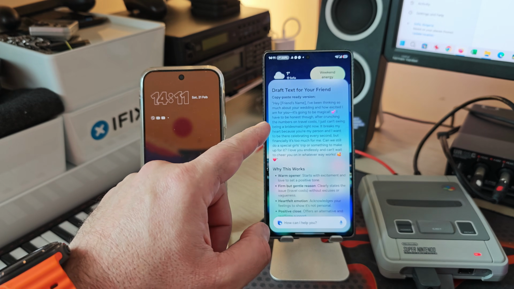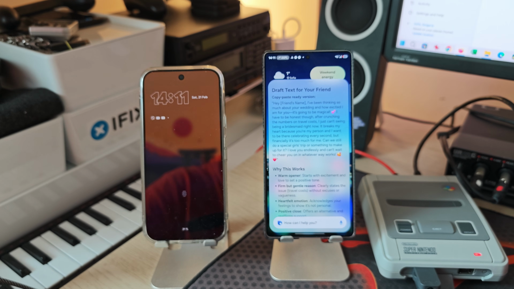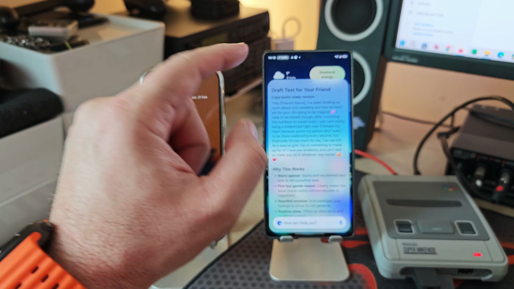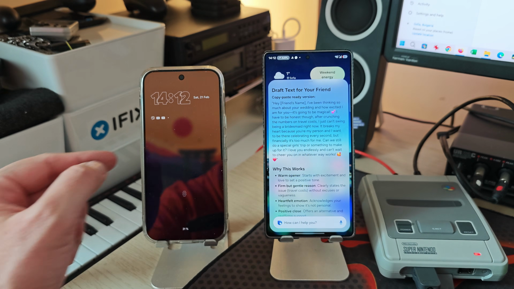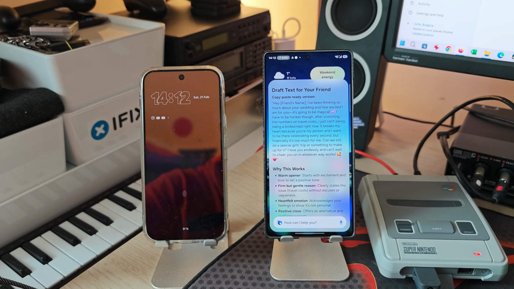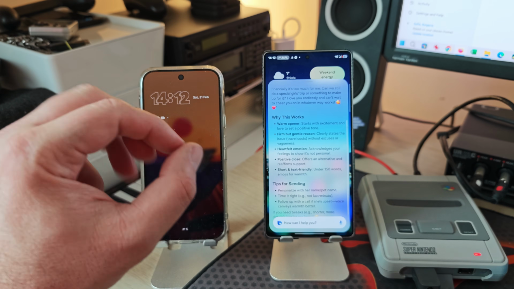Oh my god, let's try to read this through. Hey, friend's name, I've been thinking so much about your wedding and how excited. Oh, even with emojis. But it's doing the dash, and when you see a long dash, notice for me, this is 100% AI. After crunching the numbers of the travel costs, I just can't swing being a bridesmaid. It breaks my heart. Okay, I mean, this is really great work.